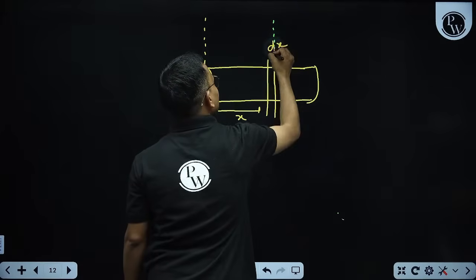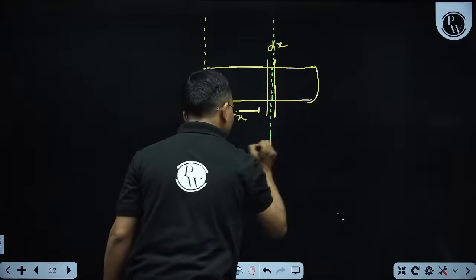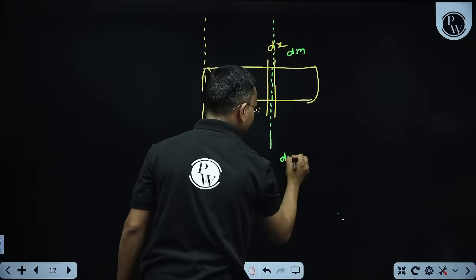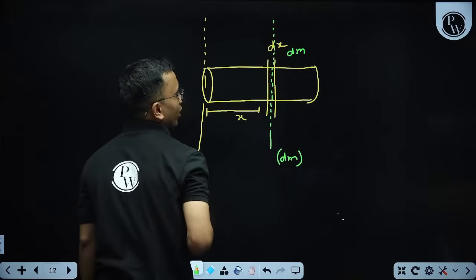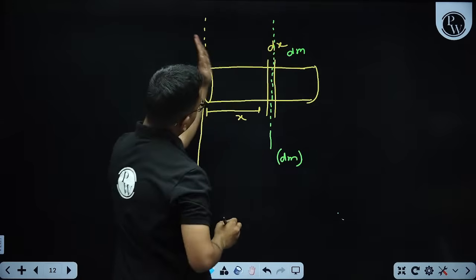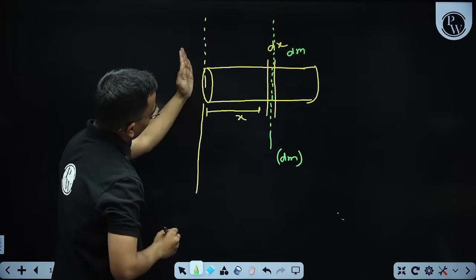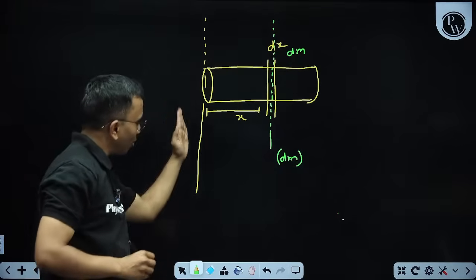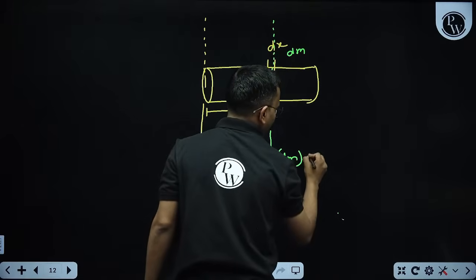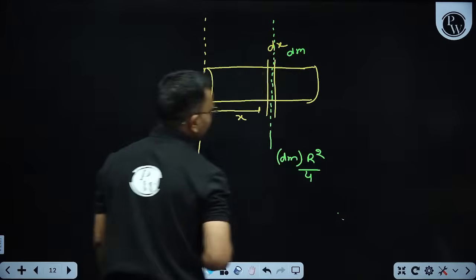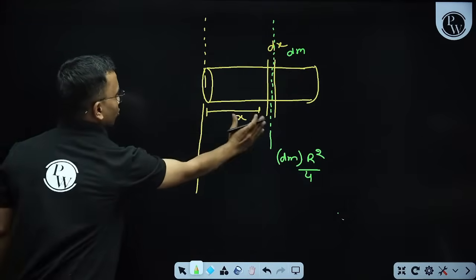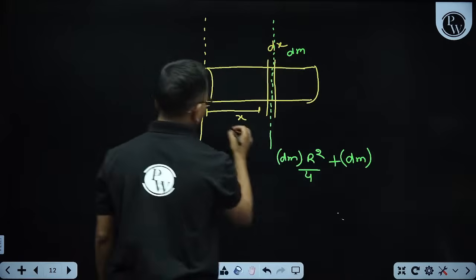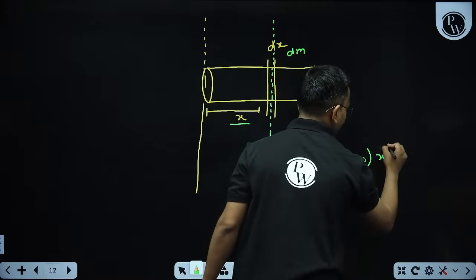The moment of inertia of this disk, if its mass is dm, is mr square divided by 4 about the diameter; about the axis it is mr square by 2. I need it about this, so use the parallel axis theorem, so plus dm into x square.